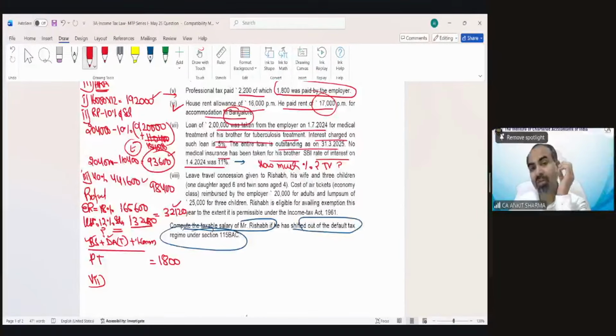So remember one thing also in your examination, it is not required that you solve all the information. The examiner is checking whether you know the provision. Suppose the examiner has written 4, 5 lines for you just to check whether it is compulsory for you to solve all the information without even thinking about the provision.